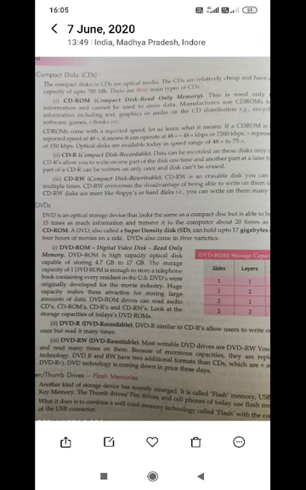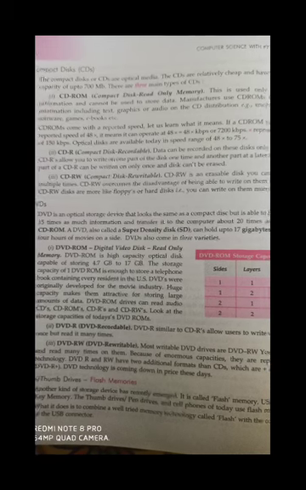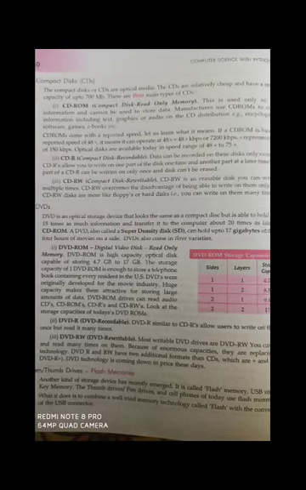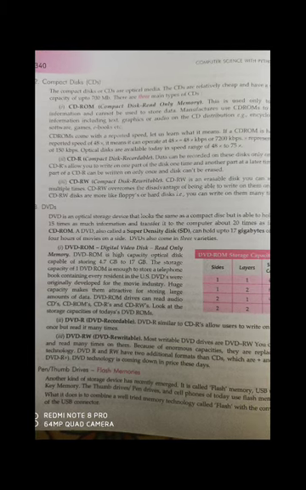CD recordable is an empty disk on which a user can write data and then use the data again and again. CD read-write, rewritable: you can read and write several times on the CD. You can write, you can read, you can erase the data, and again you can write. So these are all the different types of compact disks.